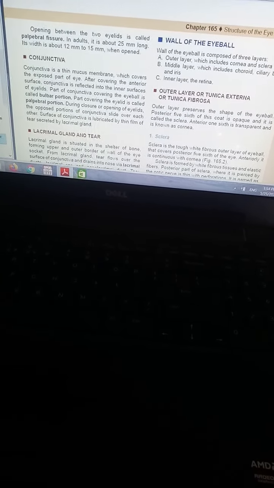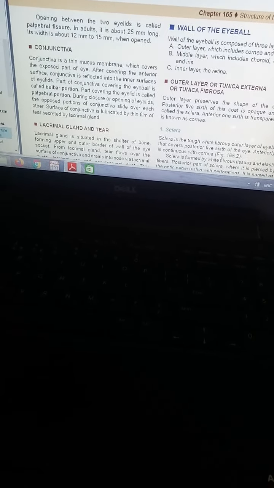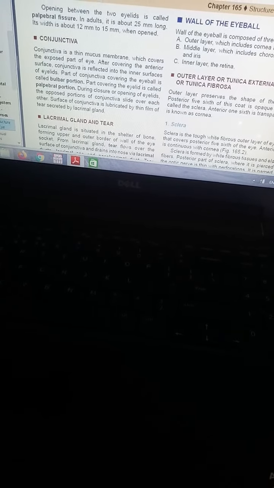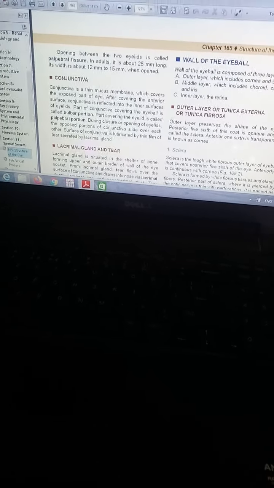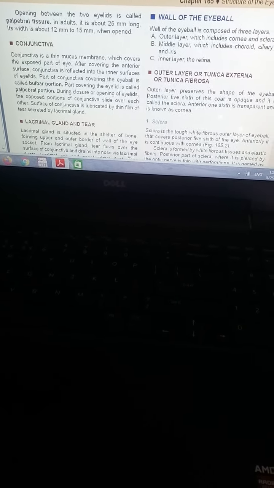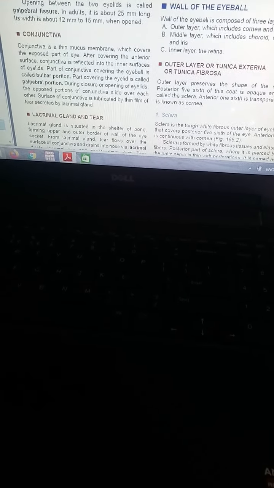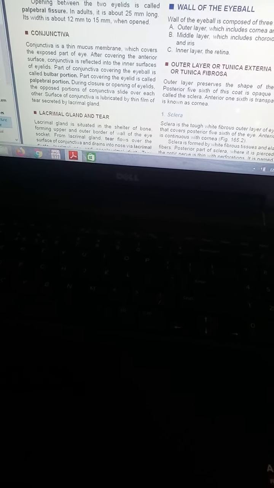Next is conjunctiva. Conjunctiva is a thin mucous membrane, and it covers the exposed part of the eye. So it works as a protection. It will protect the exposed part of the eye, and after covering the anterior surface, the conjunctiva is reflected onto the inner surface of the eyelids.